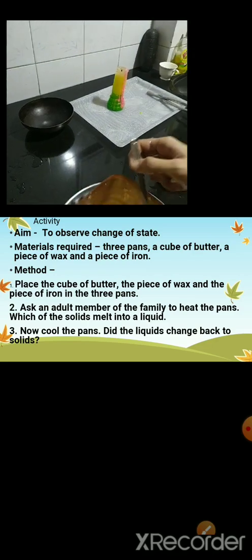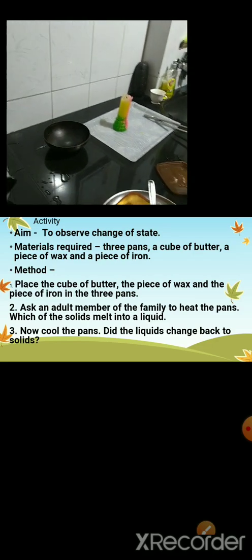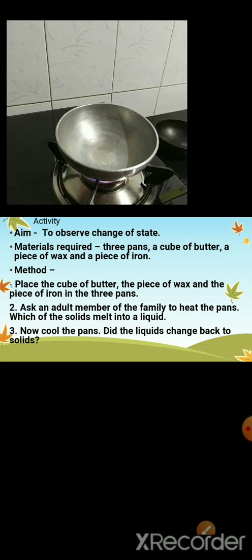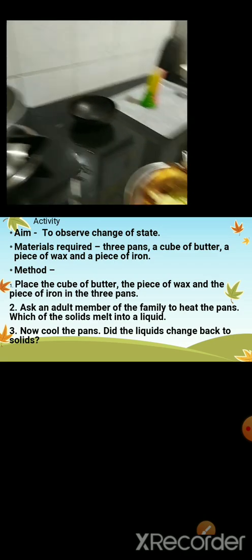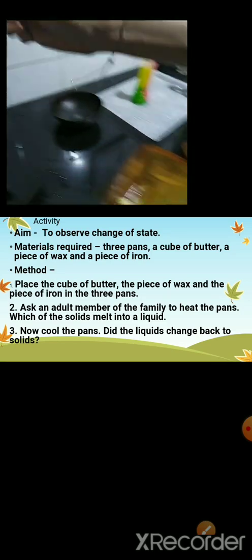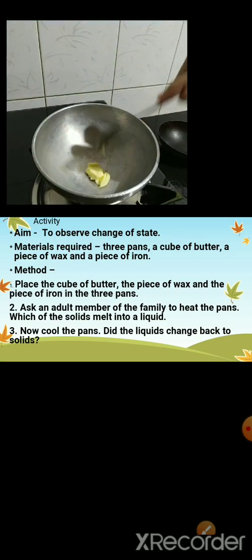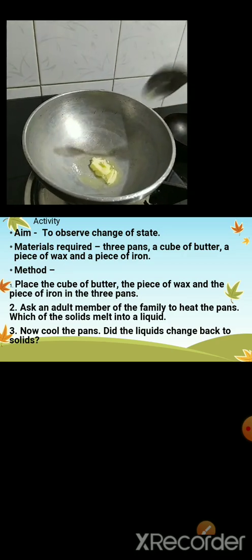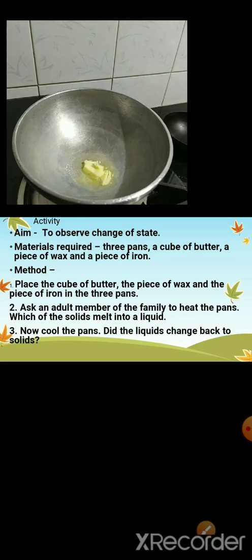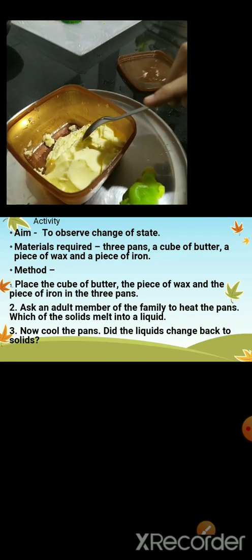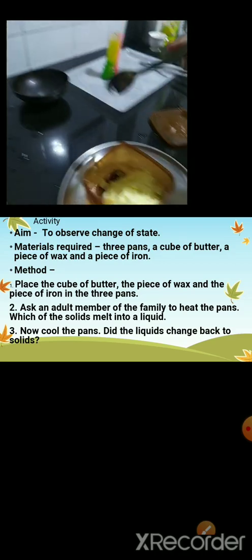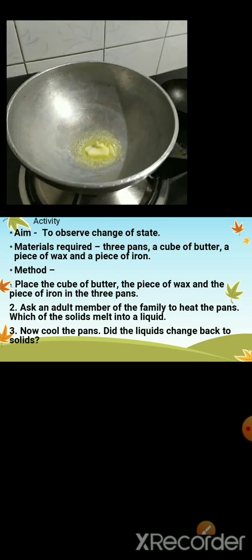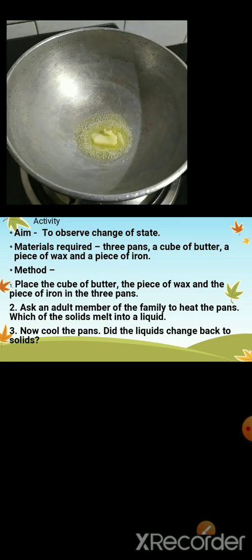Now the first experiment is, we'll take a pan and place some butter in the pan. Now observe what happens to the butter. So this is a solid butter. Now we have taken the solid butter and added in the pan. So can you observe what's happening?